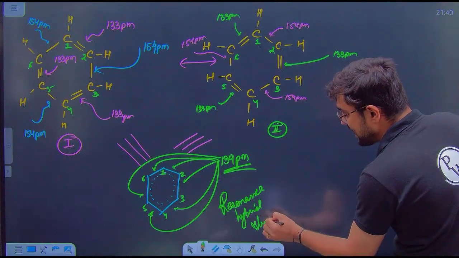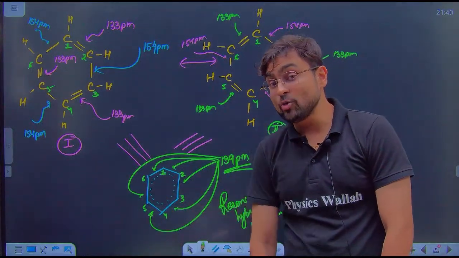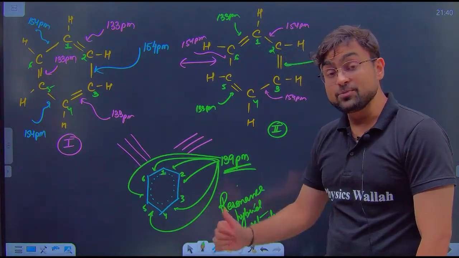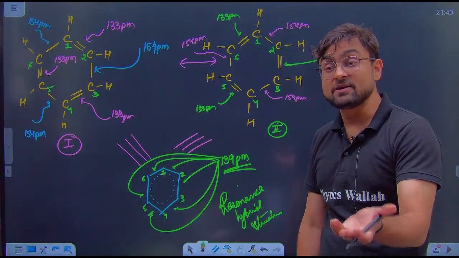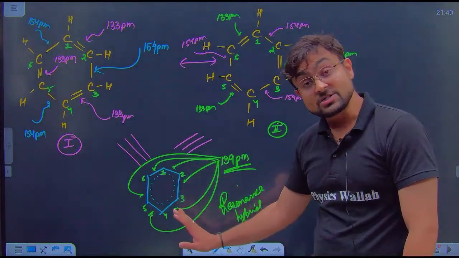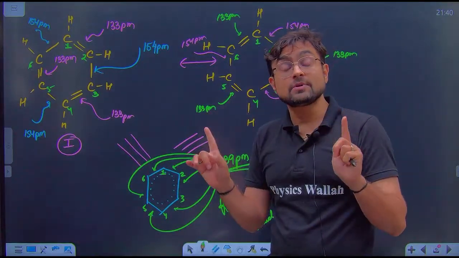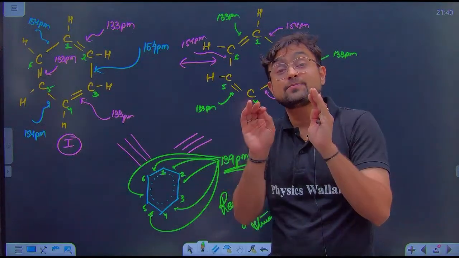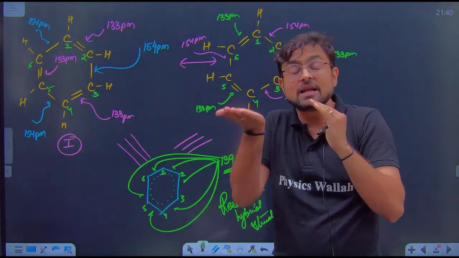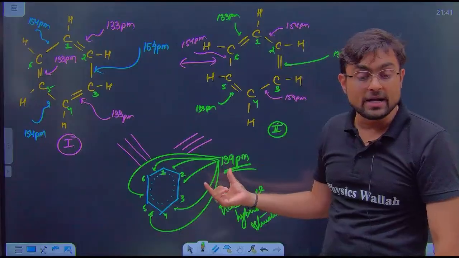So how do we justify this? When people ask us that benzene has a bond length of 139 picometers, how is it possible? Because you are saying that 3 bonds are double and 3 bonds are single. So we will say that no, this structure is correct, but the reality is the truth, because all the carbons of benzene have a partial double bond character, which is shorter than single and slightly longer than double. So it's somewhere between single and double bond. That's why the bond length is 139.